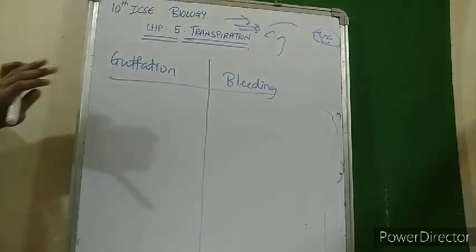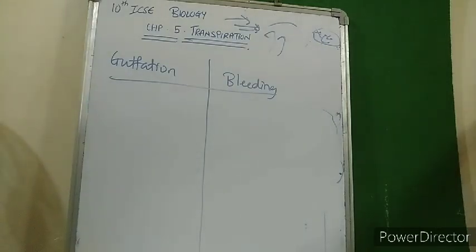Basically the force responsible for the loss of this water can be termed as root pressure. So root pressure is seen in shorter plants. In shorter plants like grasses, a high amount of water absorption leads to loss of water from the hydathode openings, and this is called guttation.